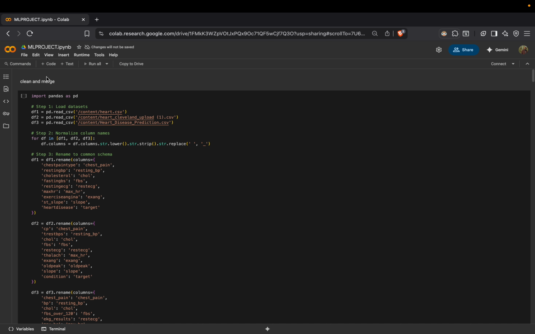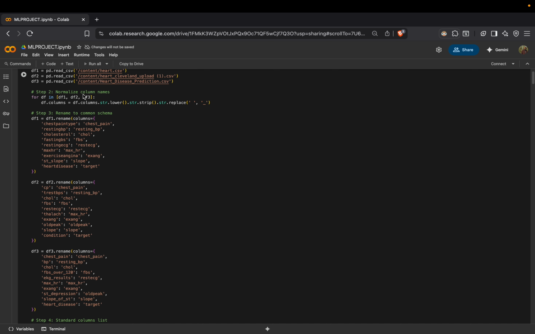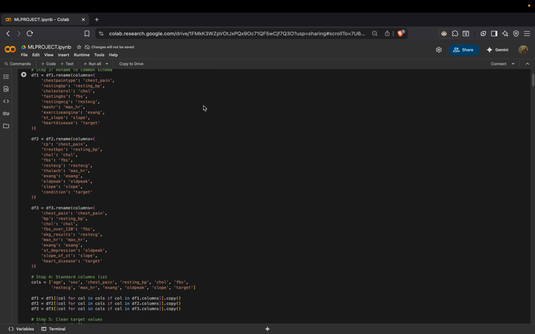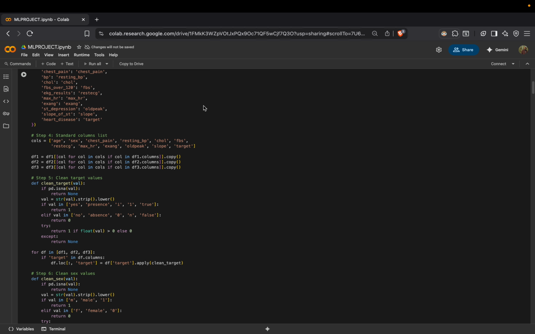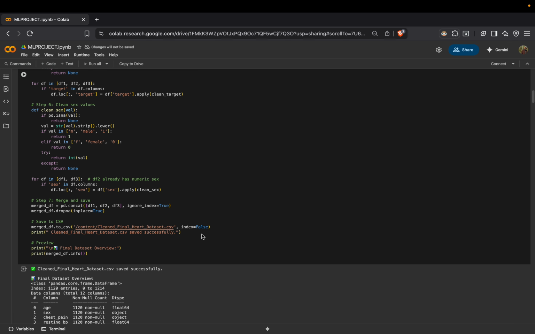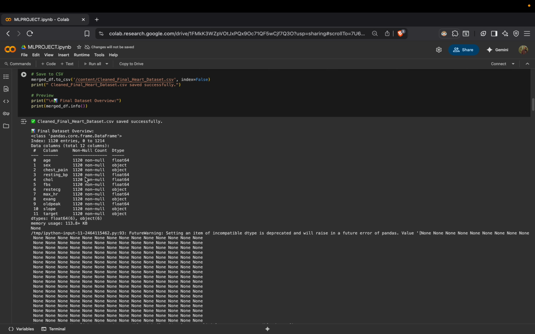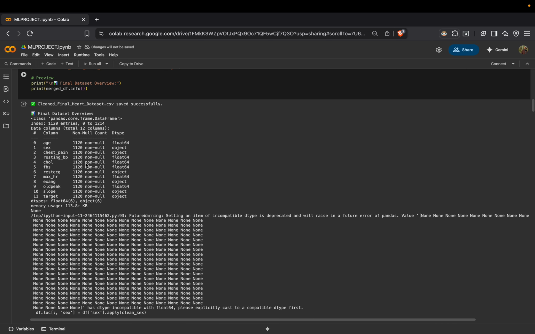In this section we cleaned and merged the data, normalized the column names, and replaced values. So this was the process where we cleaned all of the data and saved it. As we can see, this is the final output where we got the clean data,